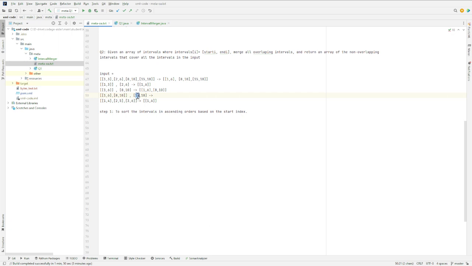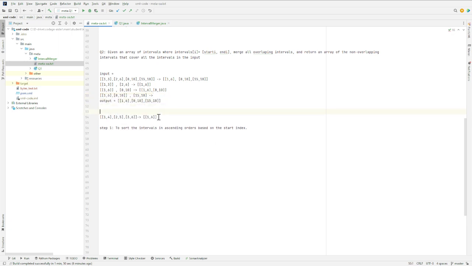If it doesn't merge, that means the 15 is greater than the last element in here. So this is a non-overlapping case. Since 15 is greater than this, obviously it cannot merge with the earlier elements of the list. So we only need to check with the last element of the list, and 8 comma 10 doesn't overlap with this, and so we simply append this, and that's all. The iteration is complete, and this is our final output.